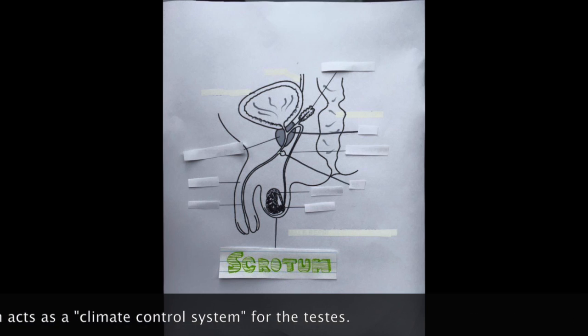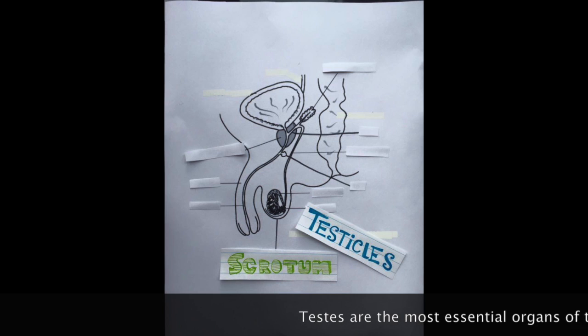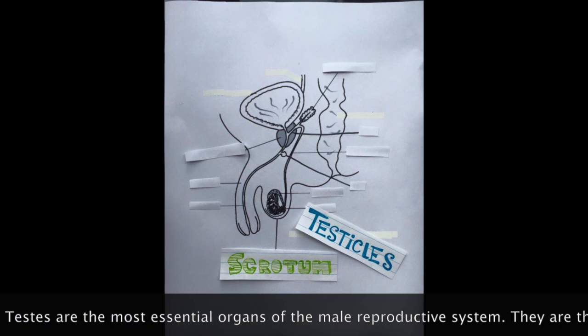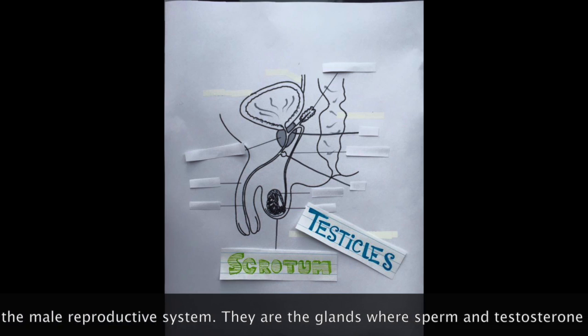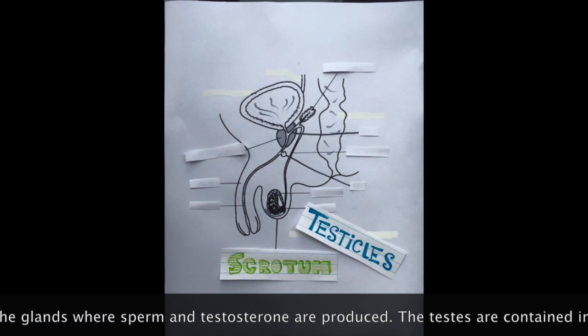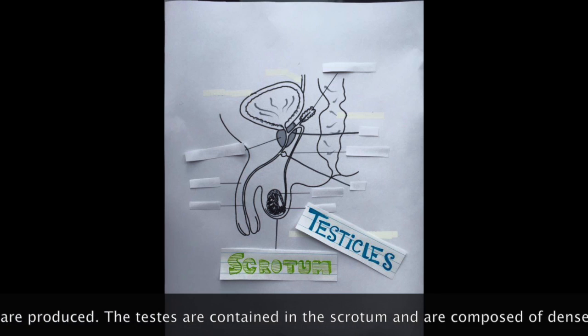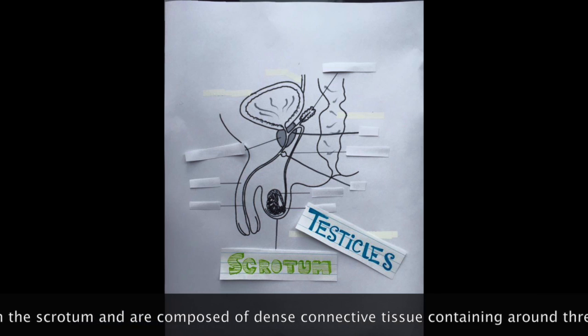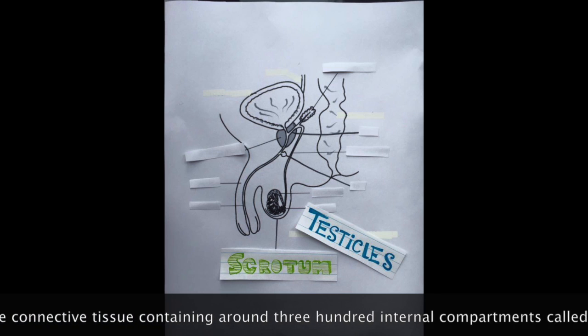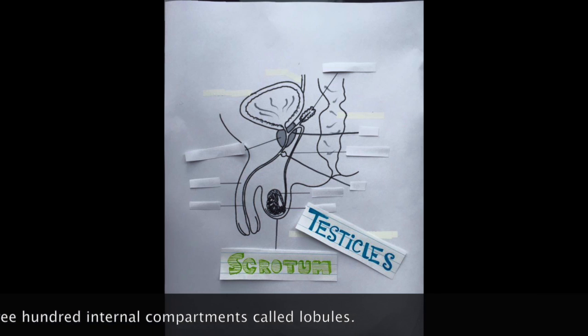The scrotum acts as the climate control system of the testes. The testes are the most essential organ of the male reproductive system. They are the glands where sperm are produced. The testes are composed of dense connective tissue containing around 300 internal compartments called lobules.